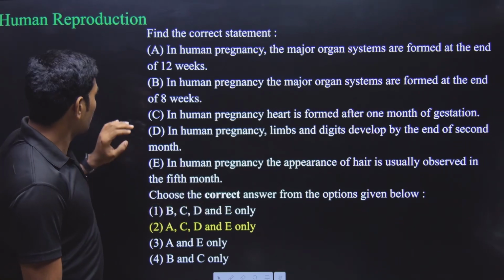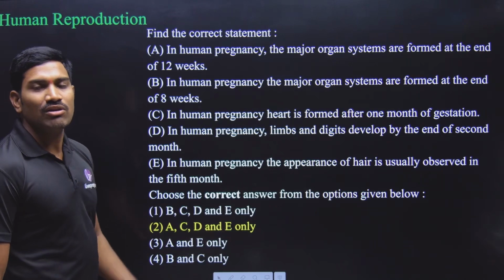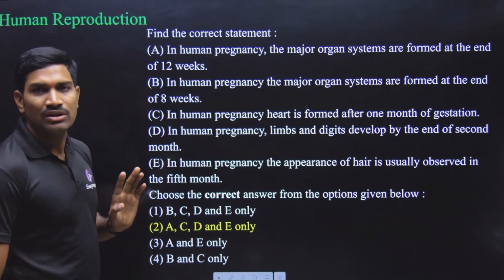This is also correct. So what is wrong? Only B is wrong. Remaining all are correct. So A, C, D, E. Remaining all these four are correct. So answer is option 2.